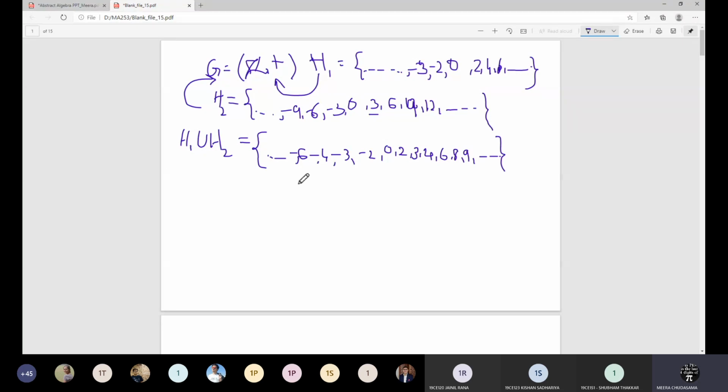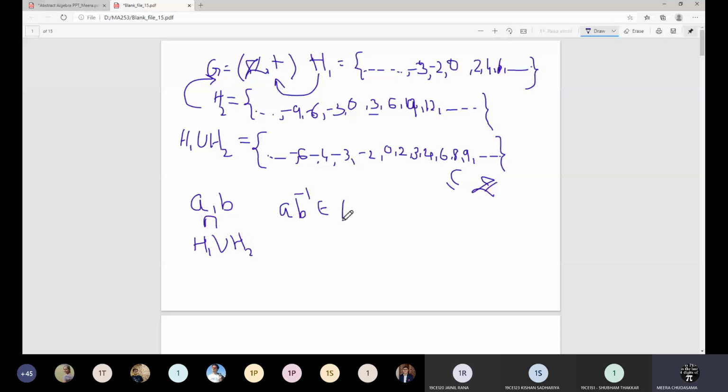So H1 union H2 is, first of all, a subset of the integers, and of course it is non-empty as well. If this is to become a group, then it must satisfy all those 4 properties. Or you can say, if I choose any 2 elements, then a b inverse has to be in that set itself. Suppose a and b are in the set H1 union H2, right?